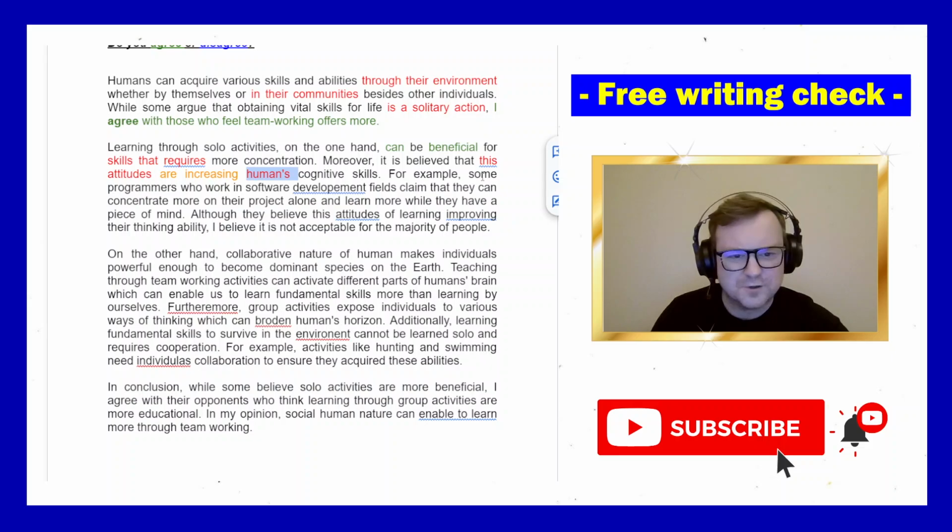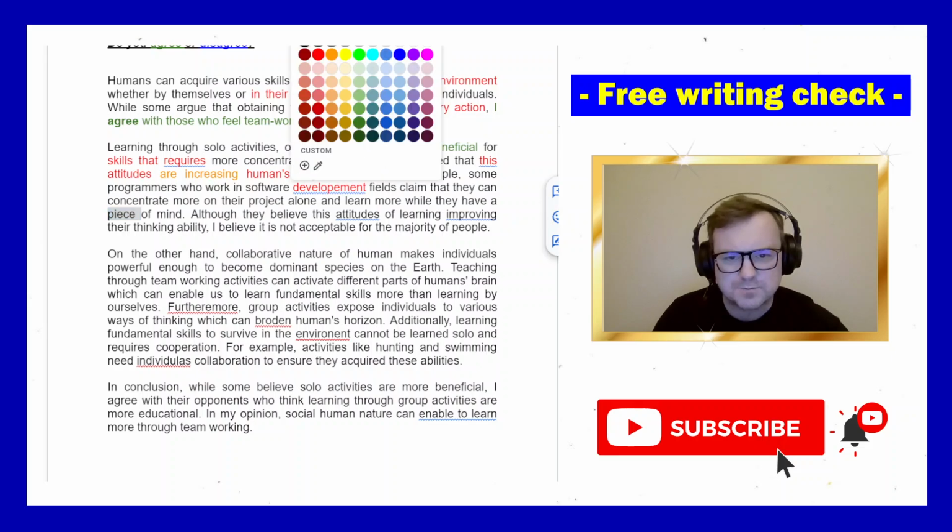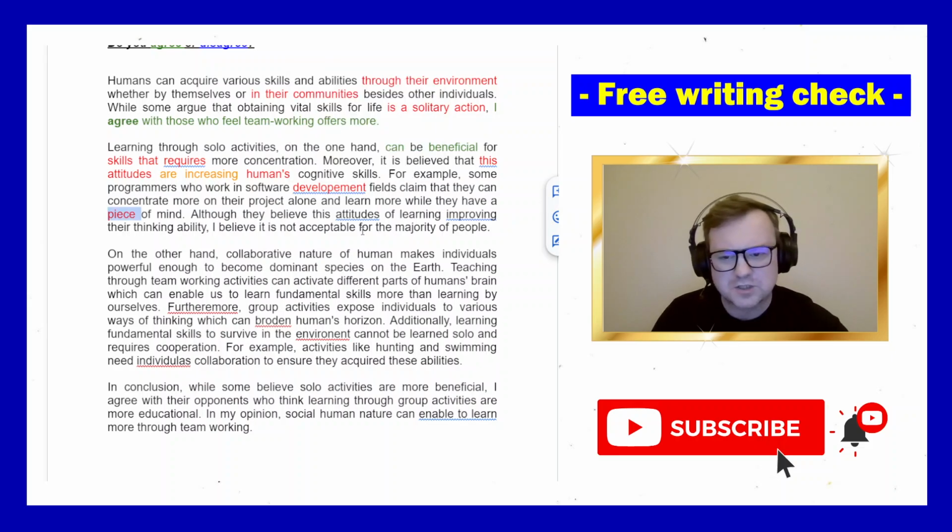Cognitive skills. For example, comma, good signposting language. Some programmers who work in software development, we have a misspelling of the word development, in software development fields claim that they can concentrate more on their project alone and learn more while they have a peace of mind. So this is the wrong use of peace. Peace is a homophone, two words that sound the same.